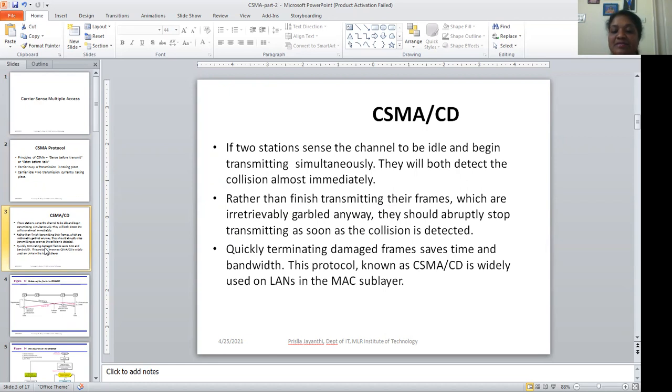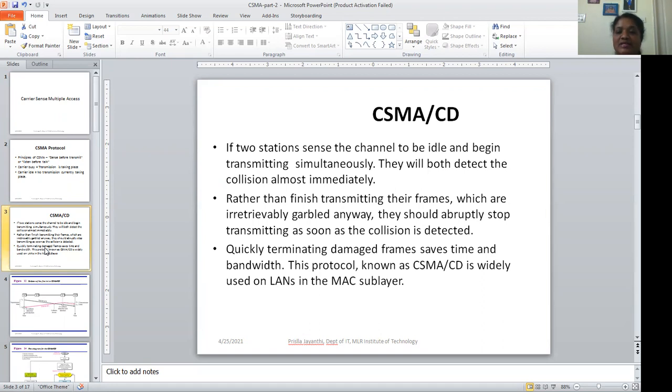Whereas in p-persistence, the time is divided into equal intervals, so it is called a slotted time period. The channel is sensed based on the time period, and whenever the channel is free, the station can send the frame into the channel.